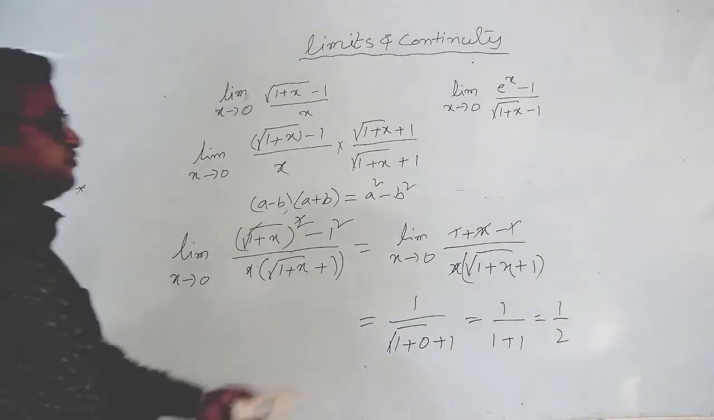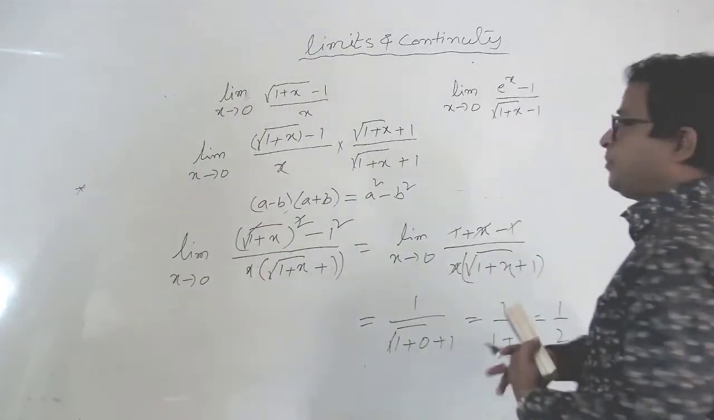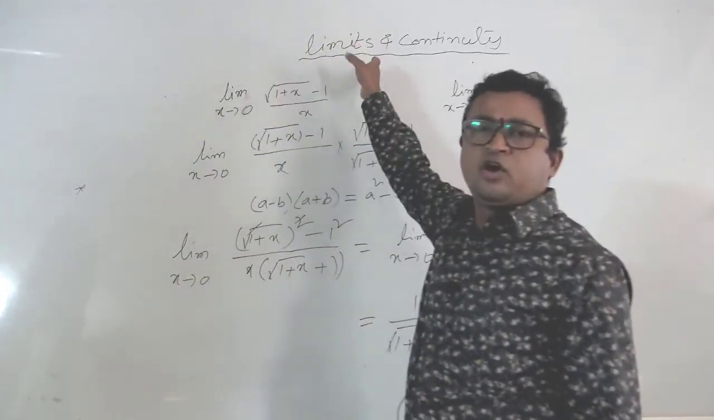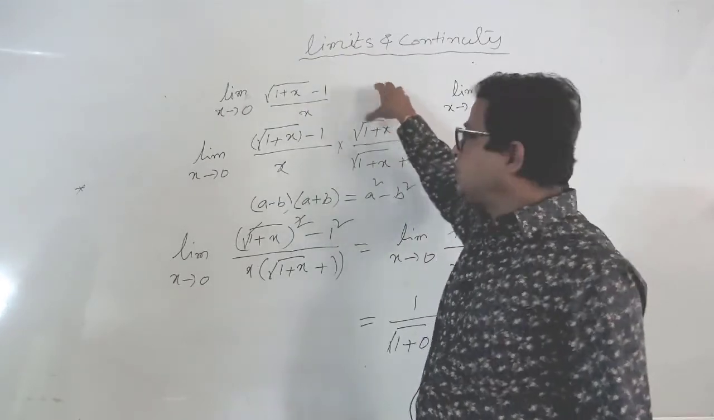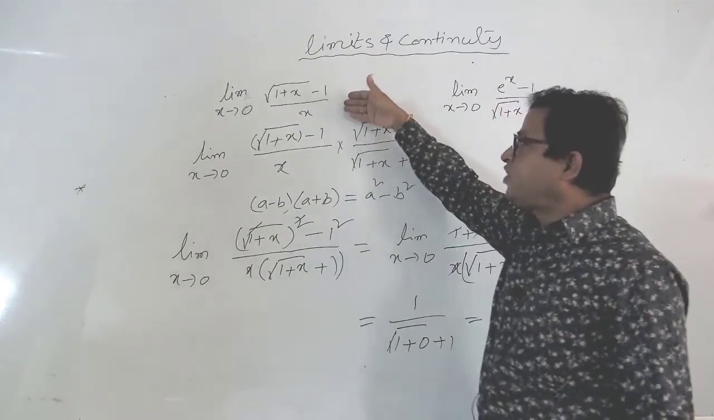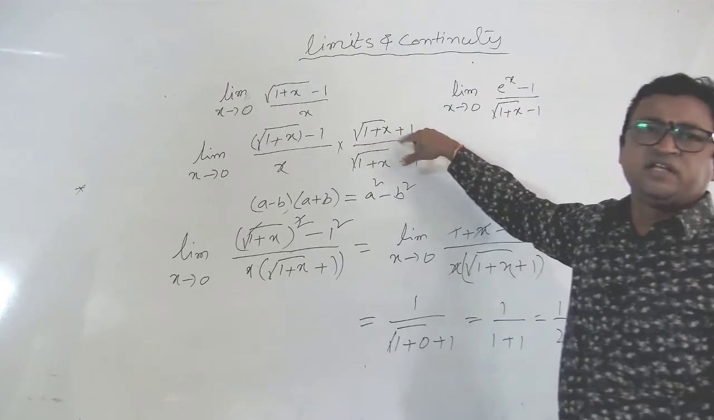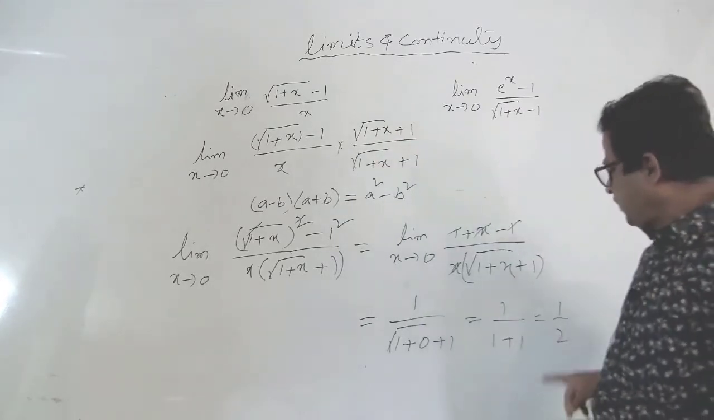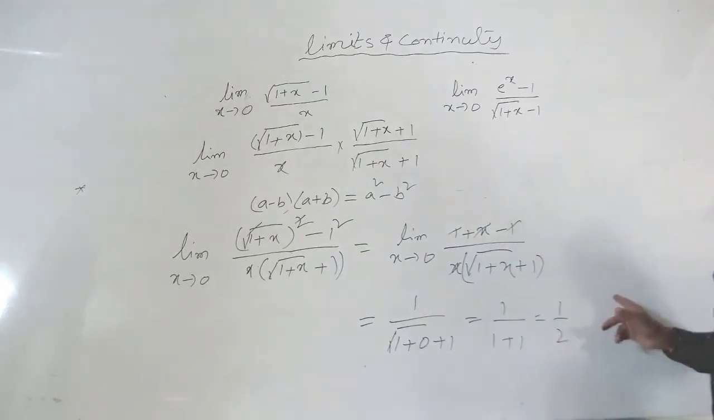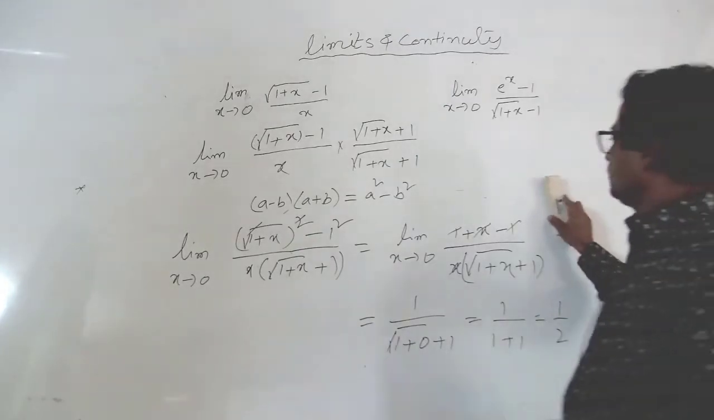So before, if you apply the limit, we got 0 by 0 value. That's why we rationalized the given function, and after that we get the perfect value. Next, another example.